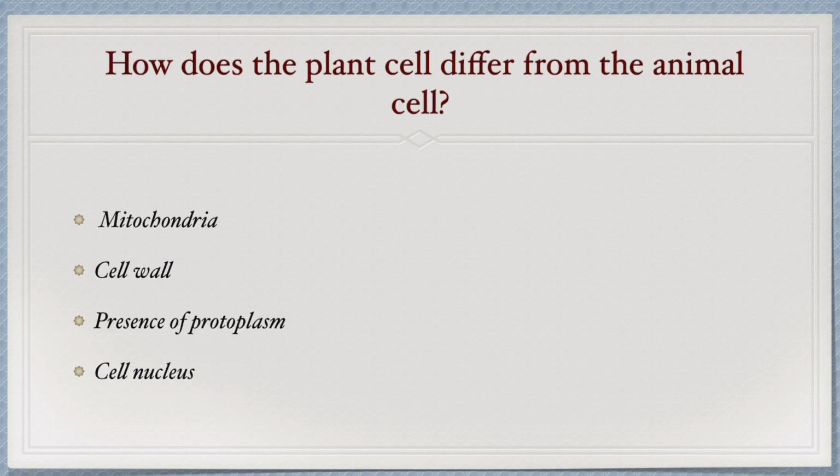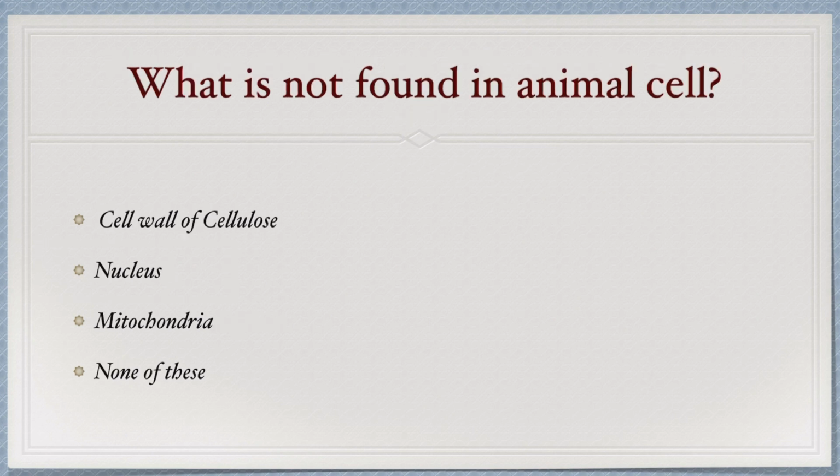Next is: how does the plant cell differ from the animal cell? Plant cell and animal cell differ by the cell wall. So option B will be the correct answer. Next is: what is not found in the animal cell? In the previous question we saw the cell wall. So the cell wall of cellulose is not found in the animal cell. So option A will be the correct one.